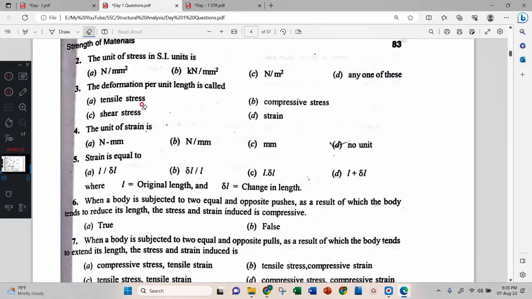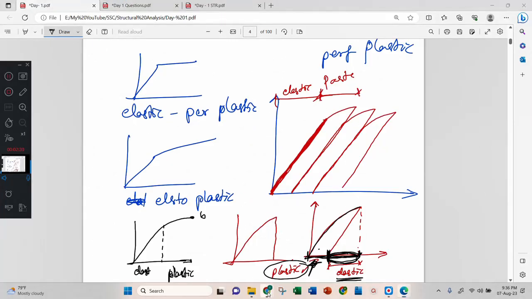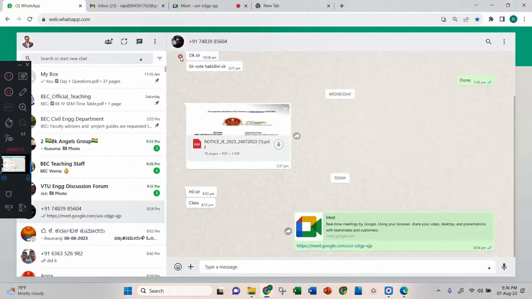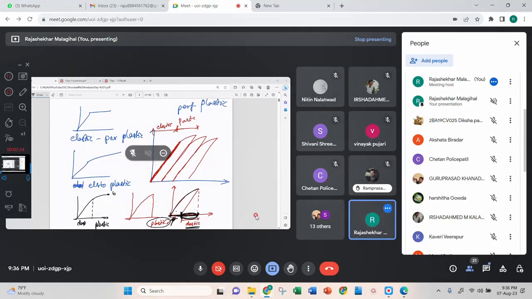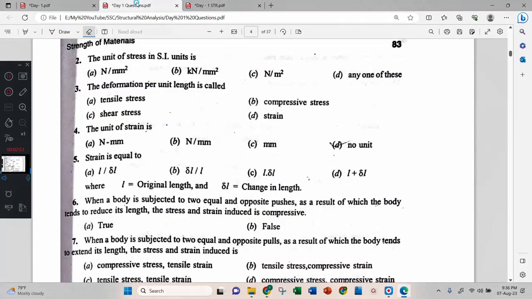Okay, go through this one. Now you can unmute yourself and go on answering or asking questions. Everything is permitted. If any concept is not understood, or if I should repeat something, that also I can suggest. Go through the questions.